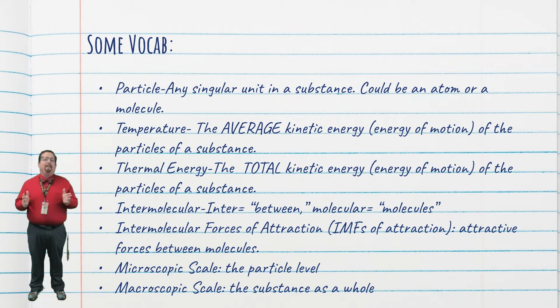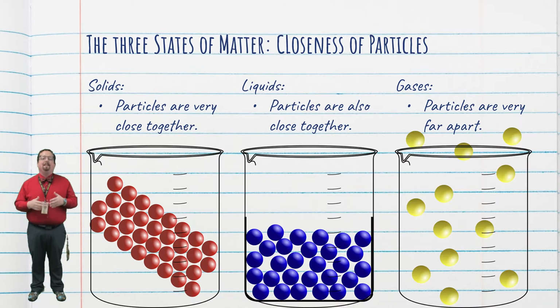You've learned a lot about the states of matter over the years, some of which we'll review today. When we talk about the states of matter, we can talk about them on the microscopic scale or the macroscopic scale. In other words, we can look at the particles, microscopic, or we can look at the substance, macroscopic. Let's look at the particles first. The particles of solids, liquids, and gases are very different when we talk about how close they are together.